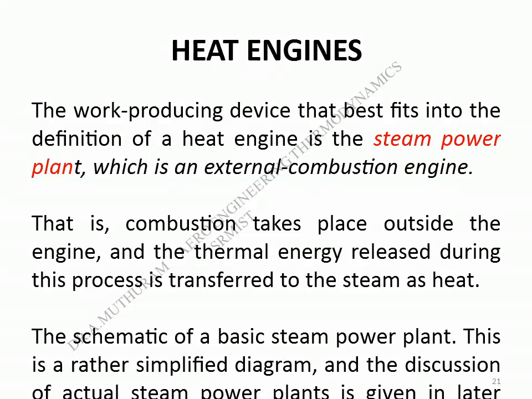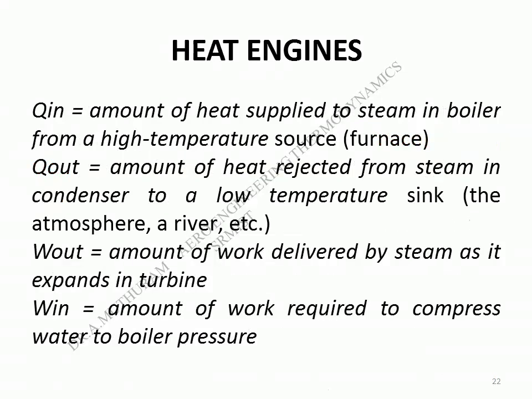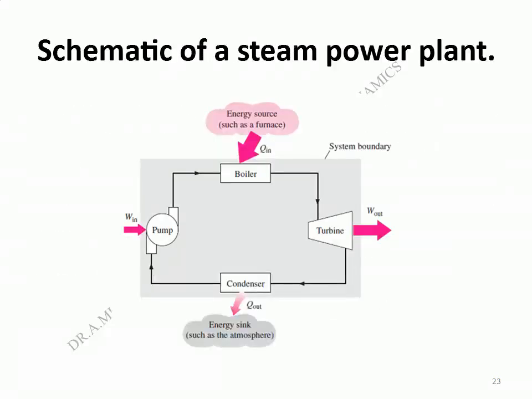The various quantities shown on this figure are as follows. Q_in equals the amount of heat supplied to steam in the boiler from a high-temperature source (furnace). Q_out equals the amount of heat rejected from steam in the condenser to a low-temperature sink (the atmosphere, the river, etc.). W_out equals the amount of work delivered by steam as it expands in the turbine. W_in equals the amount of work required to compress water to boiler pressure. Schematic of a steam power plant.